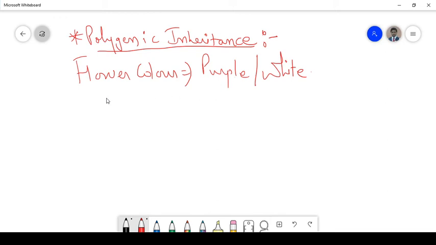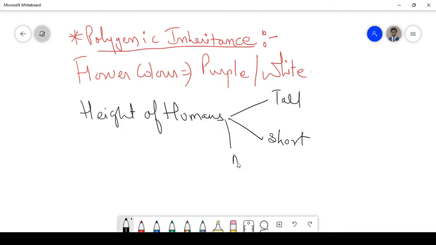Let us take the tallness, or height, of an individual, that is, the height of humans. The height of humans can be either tall, short, or medium.